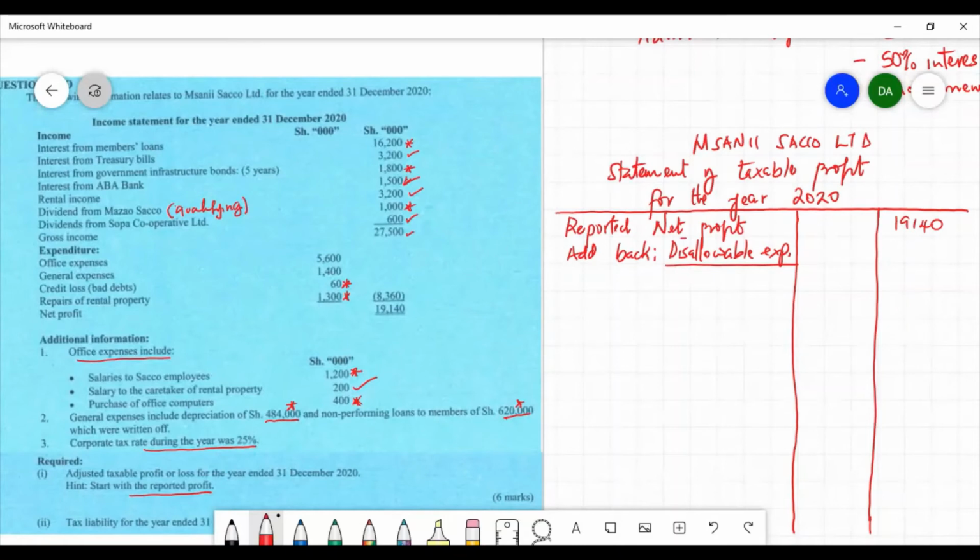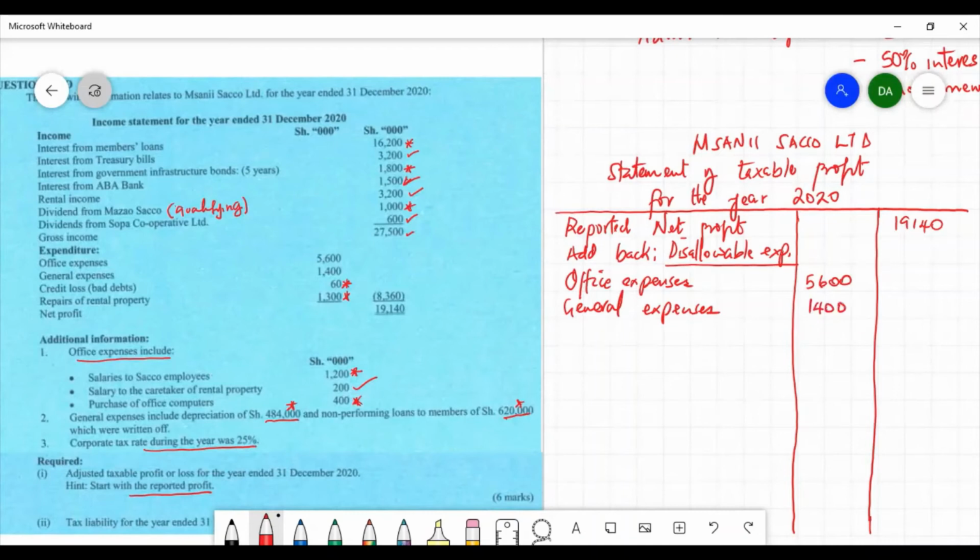We have office expenses that has been added but not allowable. The amount is 5,600. General expenses have been added but not allowable. The amount is